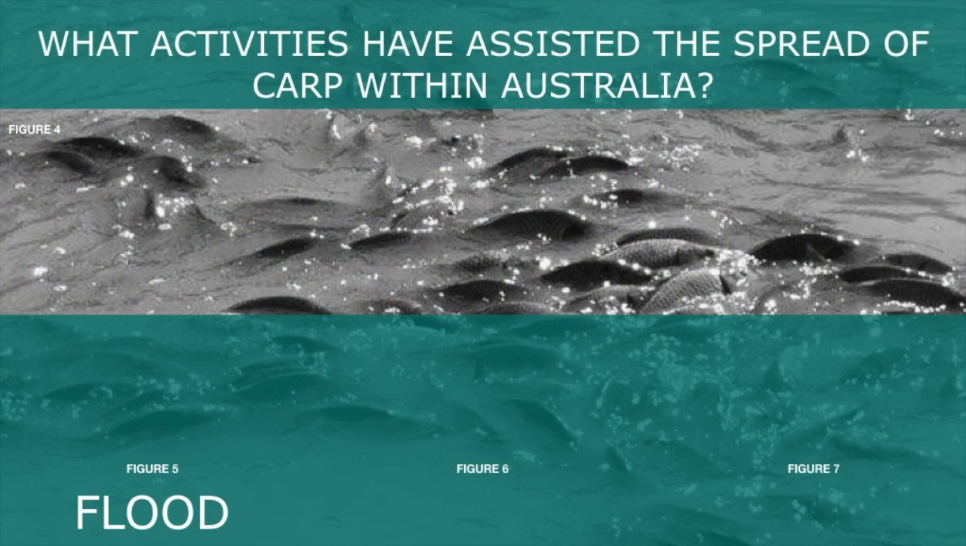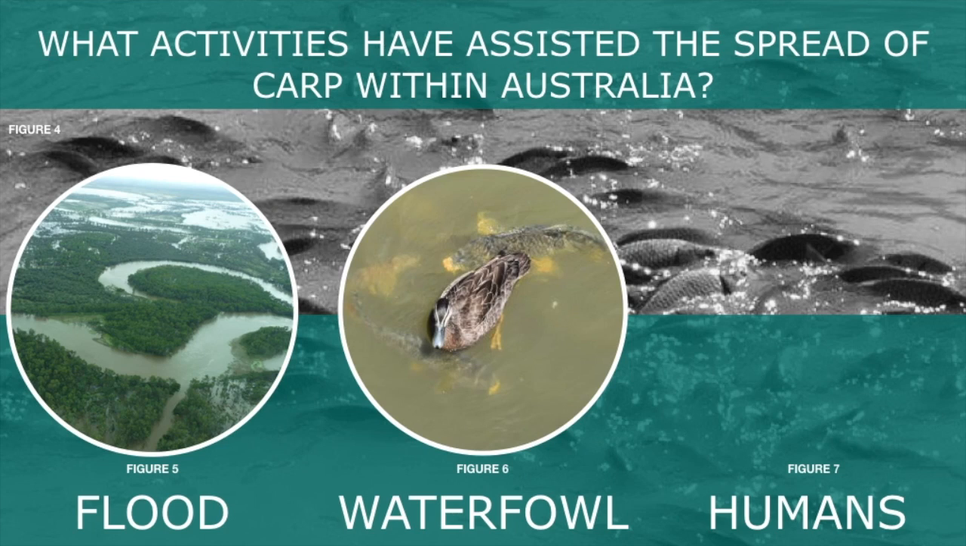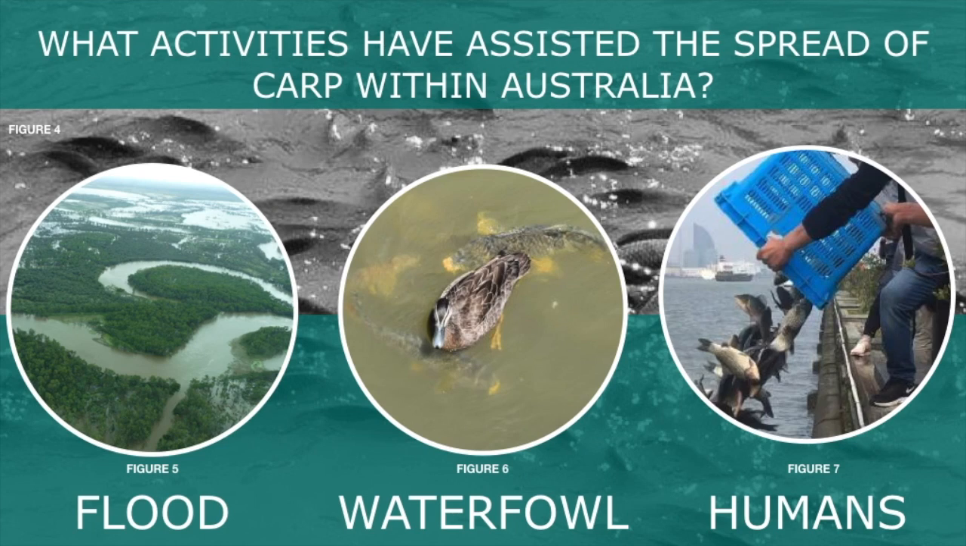So the question was posed, what activities have assisted the spread of carp within Australia? Flooding came back as the most accountable cause. Floods help to carry carp and their eggs into places that are normally separate from the main river systems. Studies have shown that fish populations found in adjacent waterways that only become connected during flooding have indeed identified genetic similarities. Other potential natural distribution methods that were flagged include waterspouts during extreme weather conditions or the transportation of carp eggs on the feathers and feet of waterfowl.